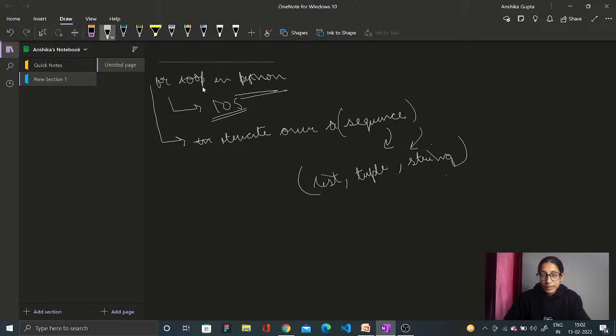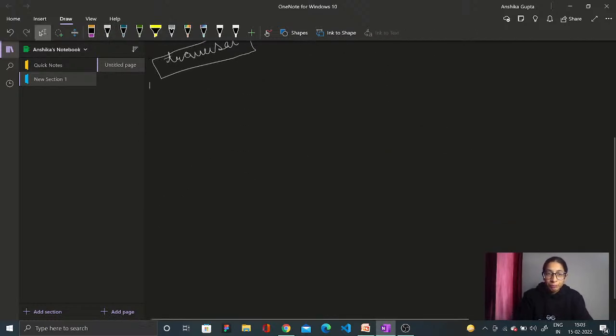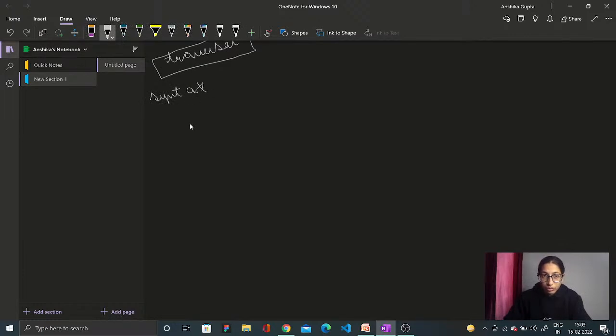Iterating over a sequence is also called traversal. Okay, just remember this point. Iterating over some sequence is also known as traversal. First of all, let me tell you the syntax of it. The syntax for the for loop is: for val in a sequence.